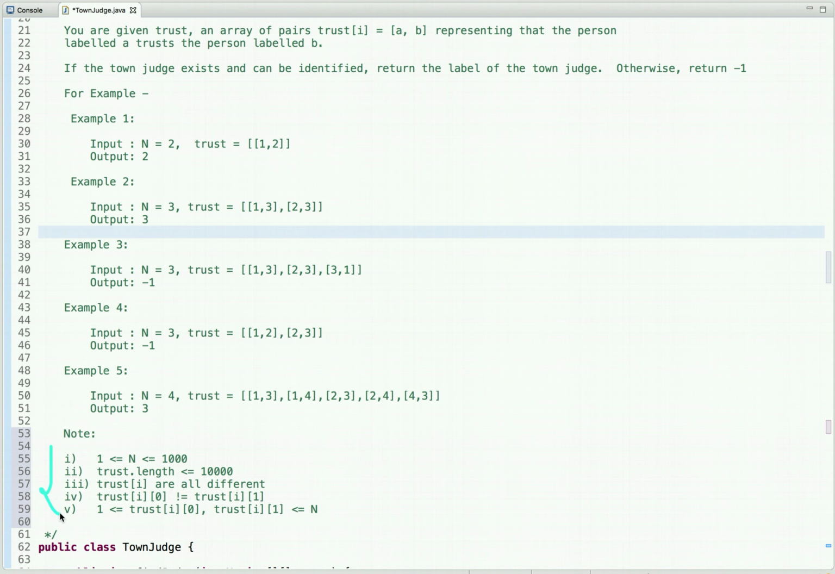So here are a few constraints. So the value of n is between 1 to 1000, and the length of this array is less than or equal to 10,000, and all these pairs are unique, and the elements a and b should never be equal, this fourth condition, and the value of a is always greater than or equal to 1, and the value of b is always less than or equal to n. So this is the problem statement, and now let's discuss multiple approaches to solve this problem.